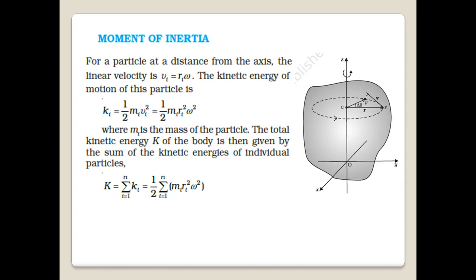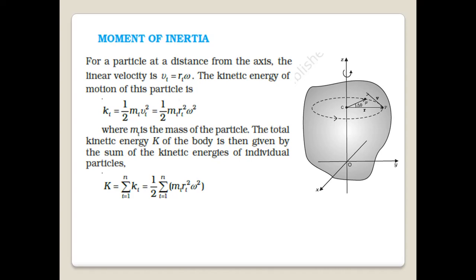So let us see what is the kinetic energy of the ith particle. Imagine at P the ith particle keeps rotating. So kinetic energy Ki can be written as half mi vi squared. But we know v equal to r omega, where v is the linear velocity and omega is the angular velocity.